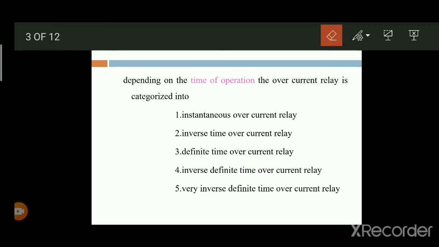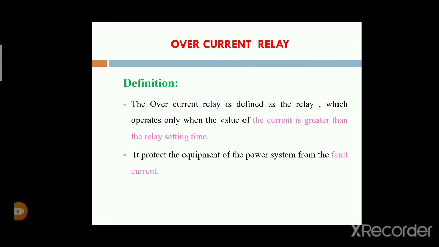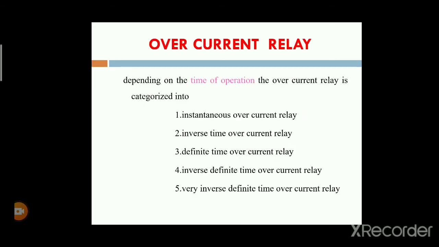First, what is meant by the overcurrent relay? It will be operated when the current is greater than the relay setting value. In all types of overcurrent relays, when the current is greater than the relay setting value, the relay will be operated automatically.